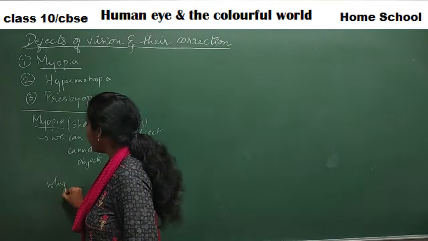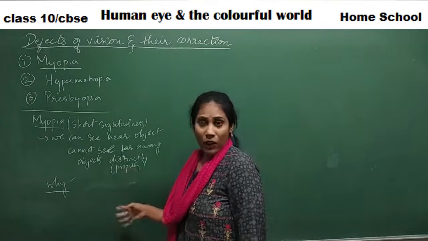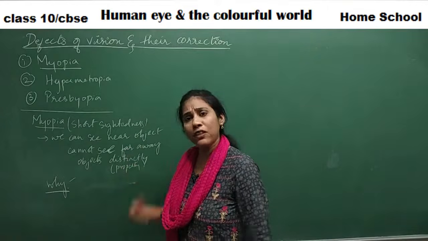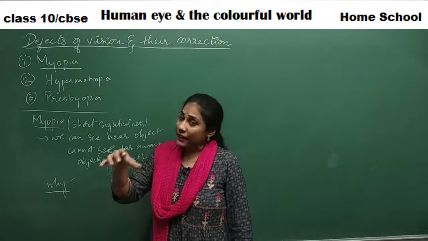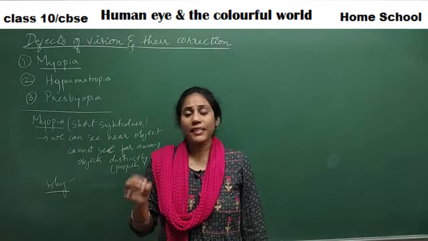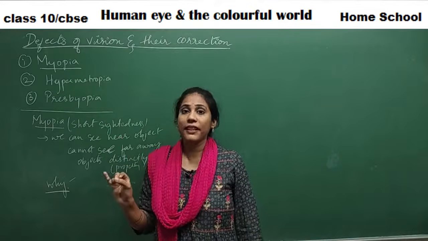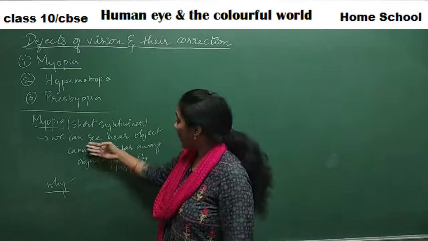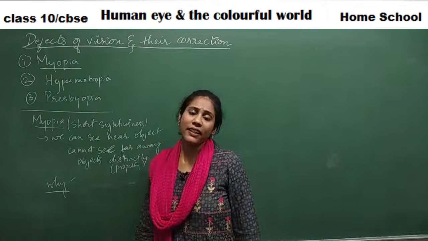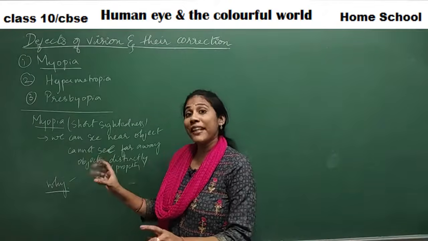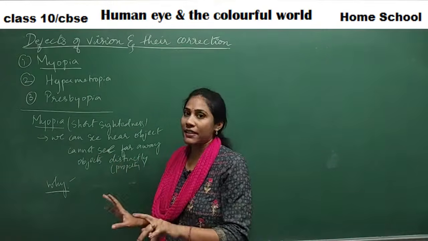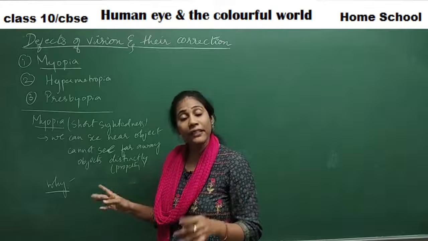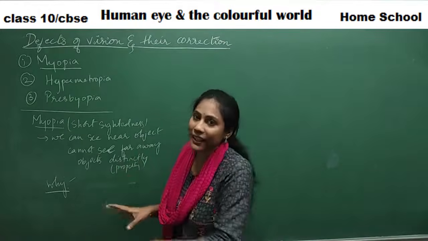So why is this? What is the reason? Maybe because the faraway object's image is not forming on the retina, right? Near objects or faraway objects, if the image forms on the retina, you can see them clearly. Here you cannot see the faraway objects clearly in the sense that the image of the faraway objects is not forming on the retina. Then where is it forming? It is forming before the retina.